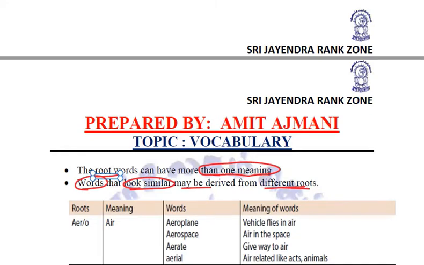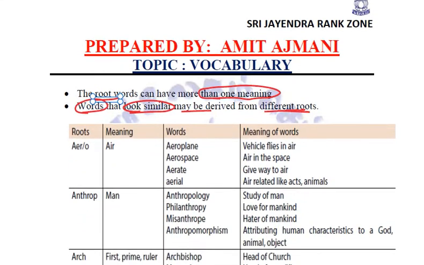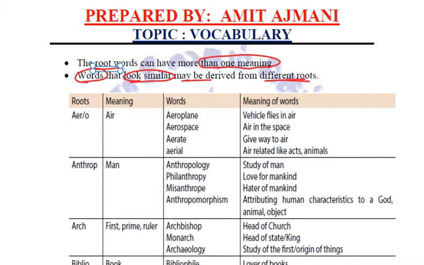So let us start studying these various roots, their meanings, and the various words formed from these roots. For example, aer or aero. This means simply air. So many words we have heard, read, and even written, like aeroplane, aerospace, aerate, aerated, aerial.